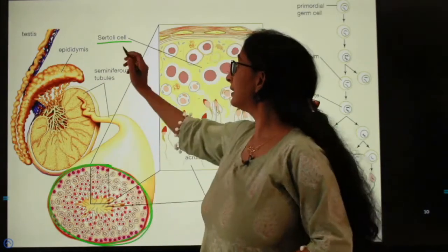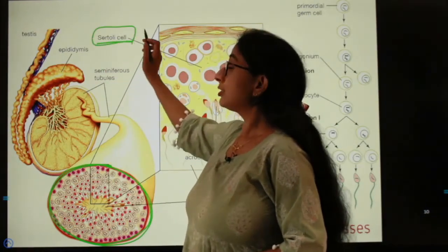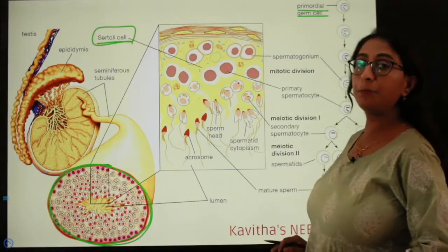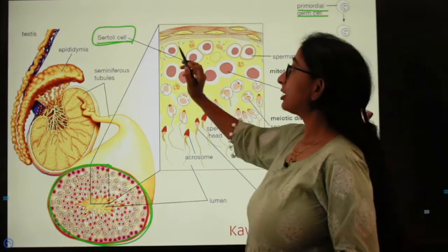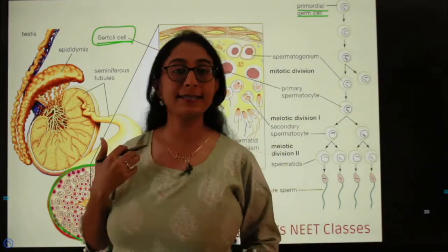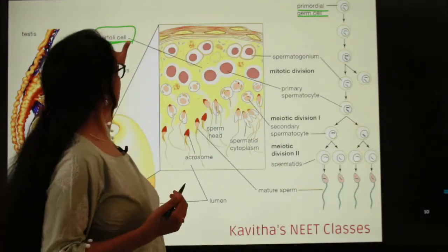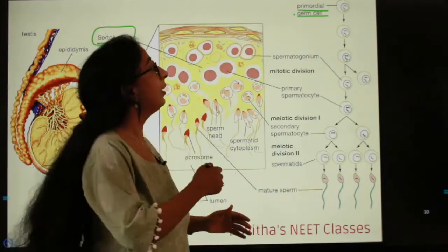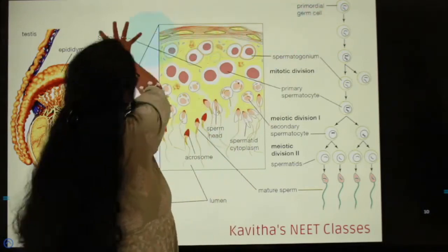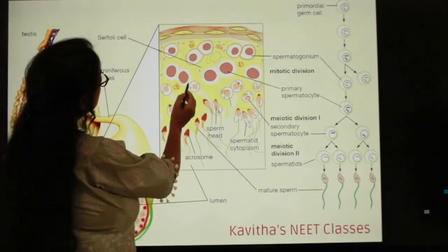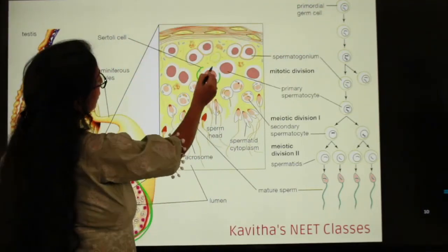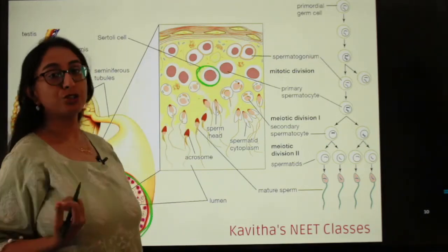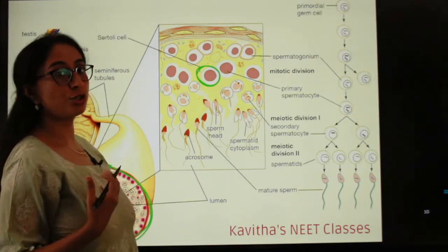Okay, so this is Sertoli cell, which is a somatic cell, and this is the primordial germ cell which ultimately produces the sperm. Sertoli cells are also called nurse cells. So out of these two cells, it is the germ cell which produces the sperm. This is the Sertoli cell. It provides nourishment to the germ cells during the process of division. That is why it is also called nurse cells.